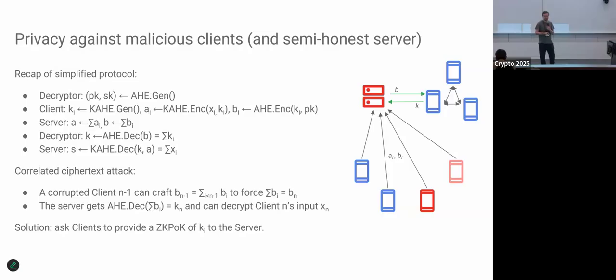Then all those will cancel out, and what we have as the sum will be just that target client's key, and that allows them to decrypt that target client's vector. So we don't want to allow that, of course. To fix that, we require the clients to provide a proof of knowledge that they actually know what they're encrypting. That fixes this problem, because now you cannot just mangle two client ciphertexts together to get another one.